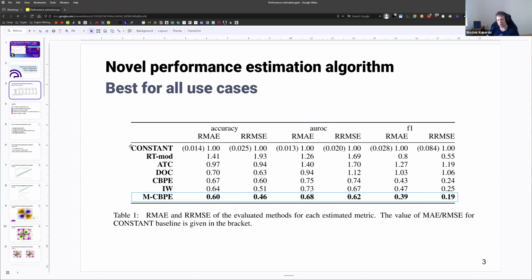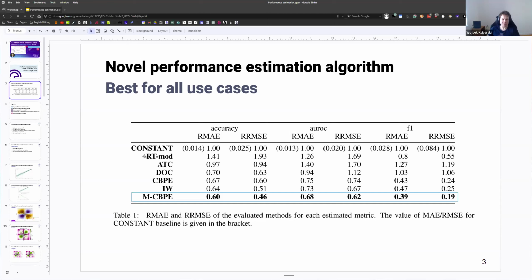that the performance is going to be equal to the test set. So we take the performance on the test set, we call it the constant here, and we just assume it never changes. We can then measure how good that constant performance is at actually predicting accuracy, AUROC, and F1. You can do it via slightly modified MAE, which you can treat as the typical mean absolute error, or RMSE, root mean squared error, and we did the same thing for the other metrics. Then we divided the error we got by the constant performance to make these numbers a bit more meaningful.